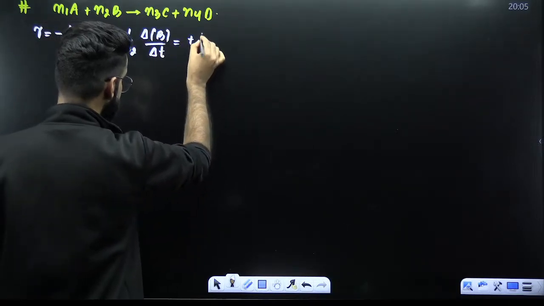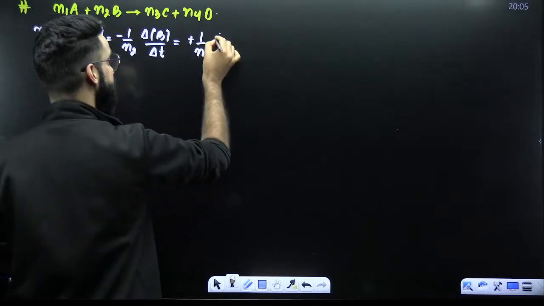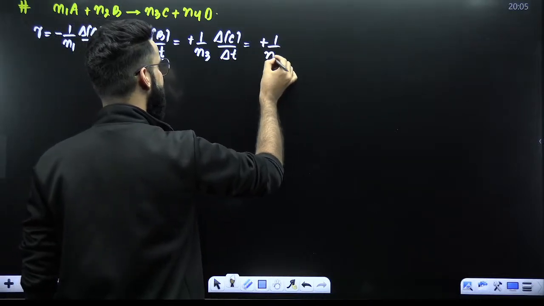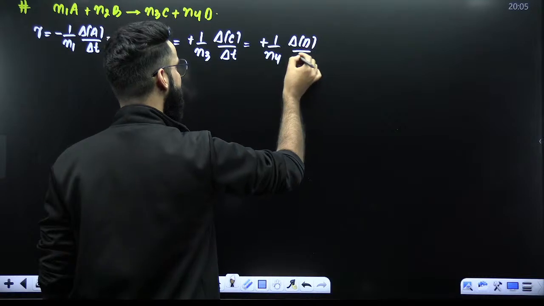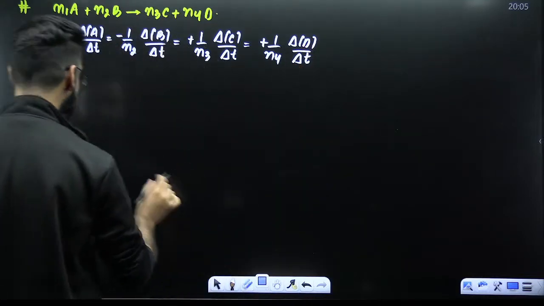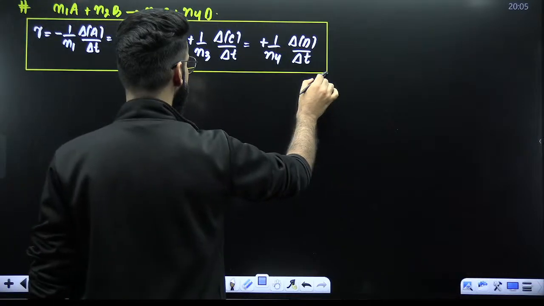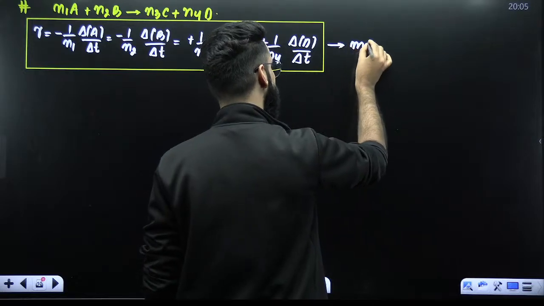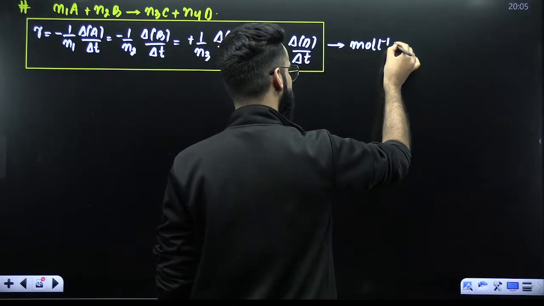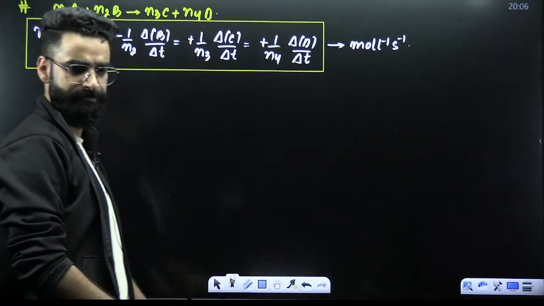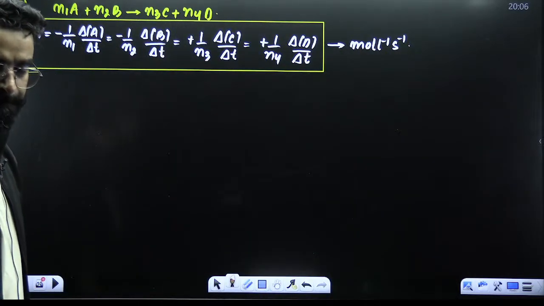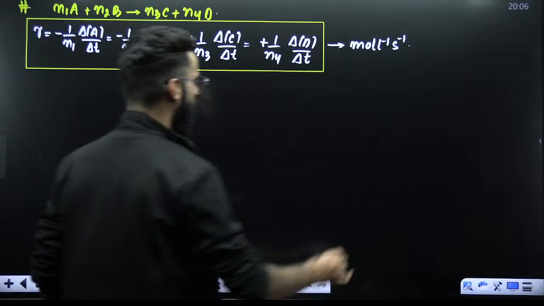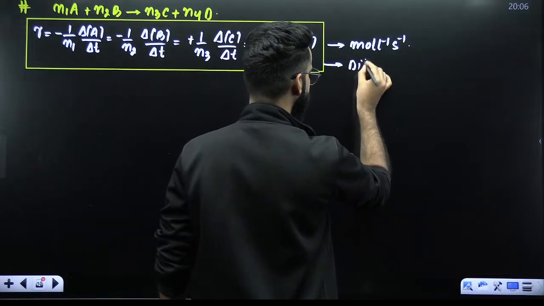With respect to C, it's going to be plus 1 divided by N3, change in the concentration of C divided by time interval delta T. With respect to D, it's going to be plus 1 upon N4, change in the concentration of D divided by time interval delta T. You take any value, you solve it, you are going to get the rate of the reaction. You are going to get the rate of the reaction in terms of moles liter inverse, for example, time in seconds, so second inverse. Okay, perfect, guys.